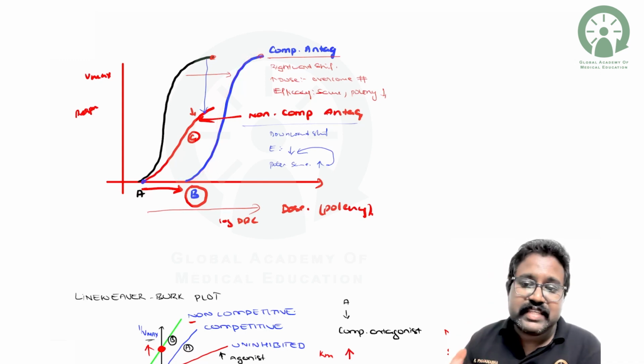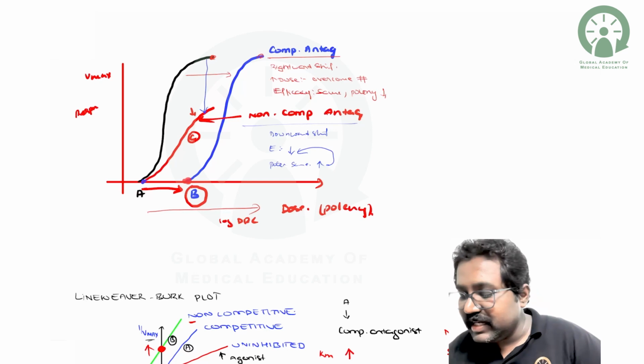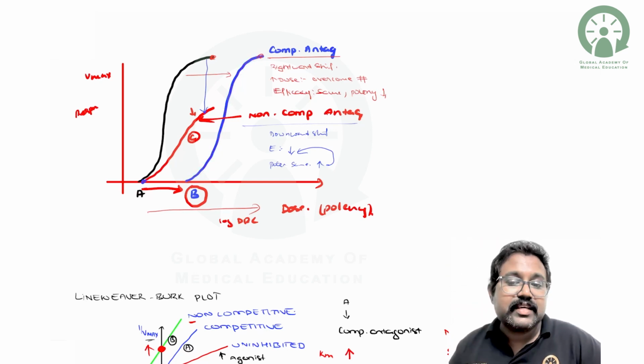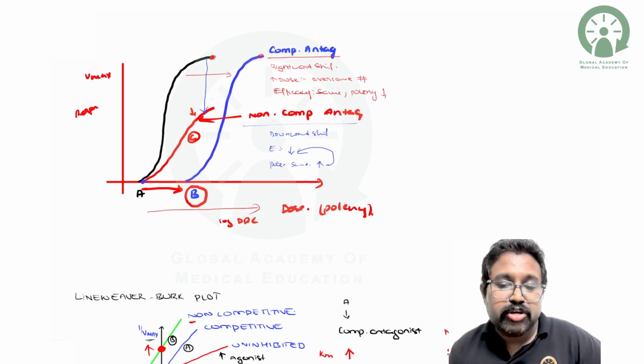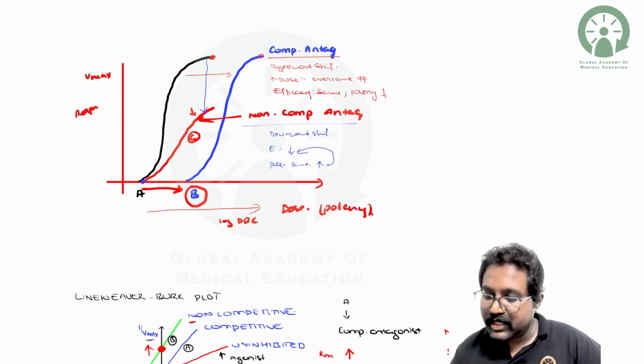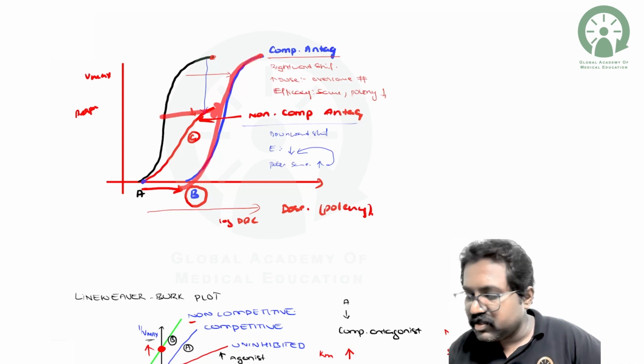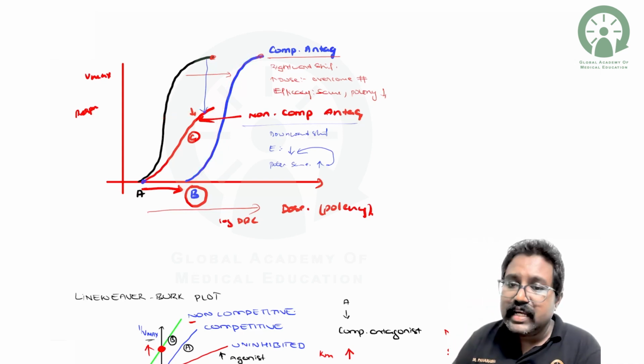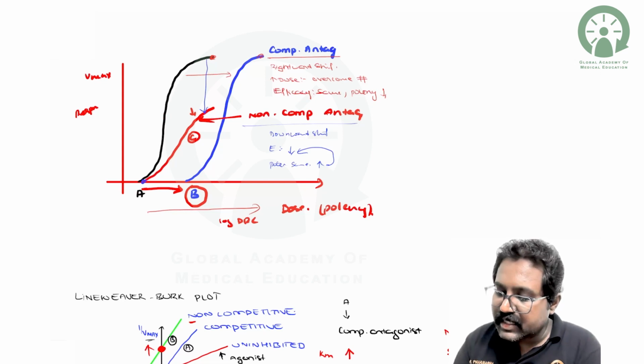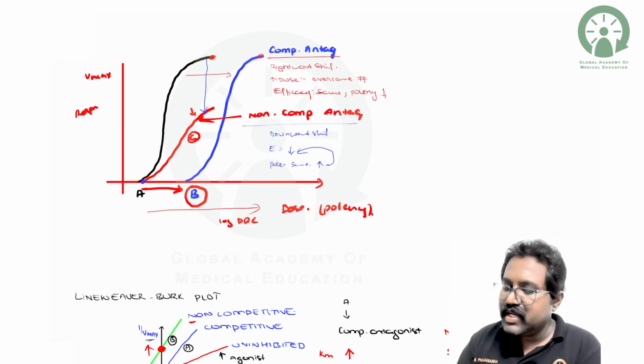So competitive means they are reversible in nature. If you increase the dose of the agonist, it can surmount or overcome the block produced by the competitive antagonist. So here this will be the competitive antagonist. So there is a parallel right shift of the graph. So this indicates that the height will tell you about the efficacy and the base will tell you about the dose. So what is happening here?